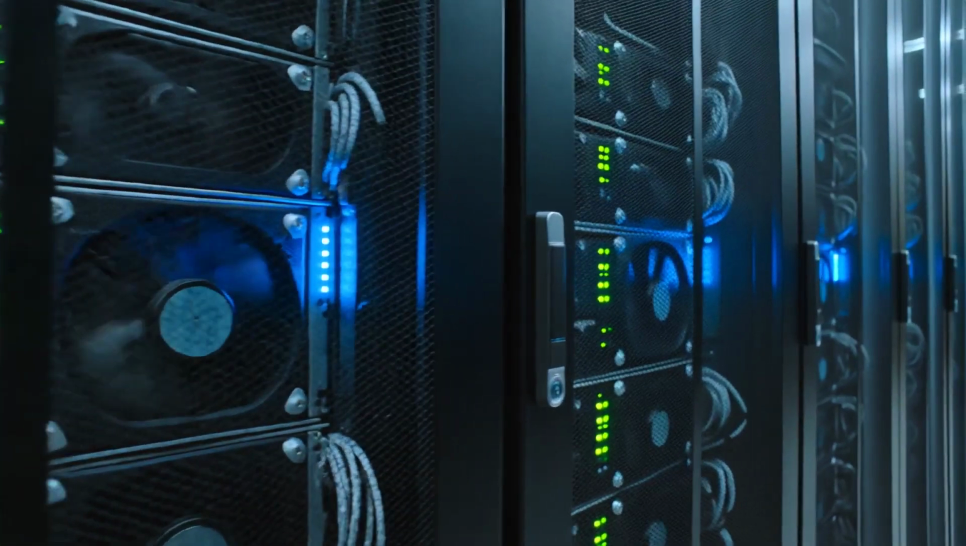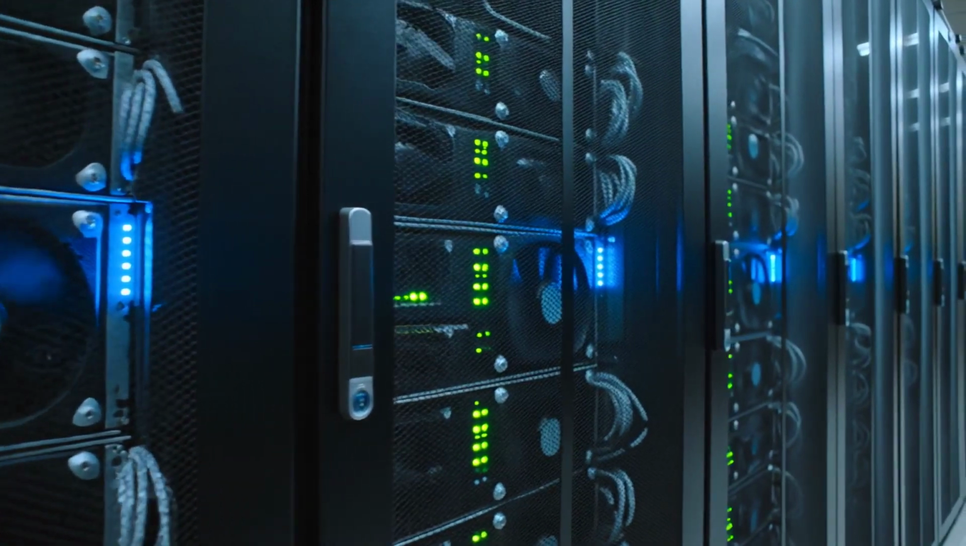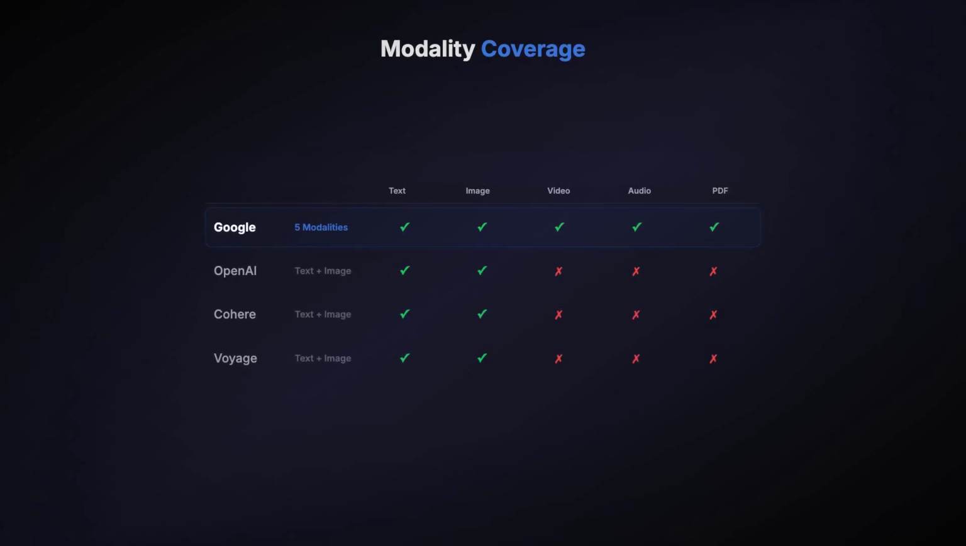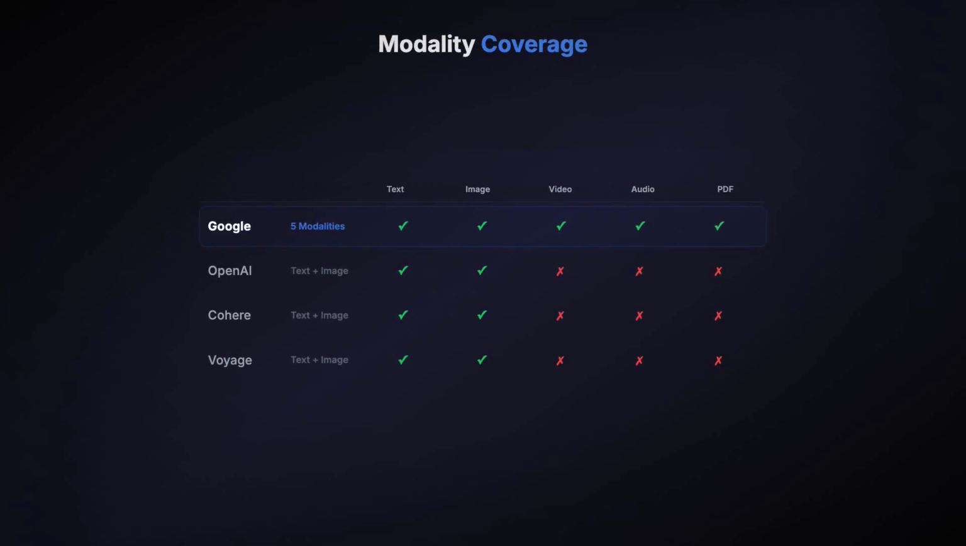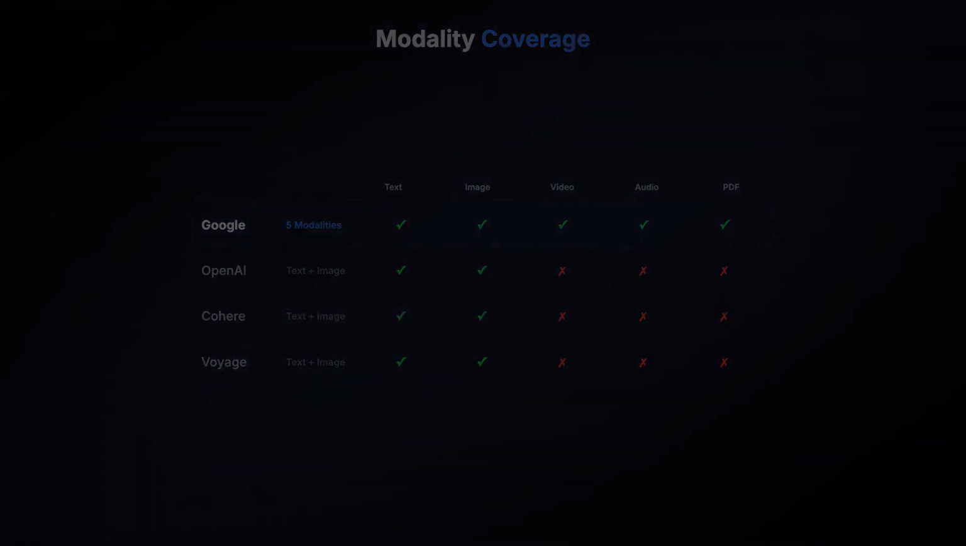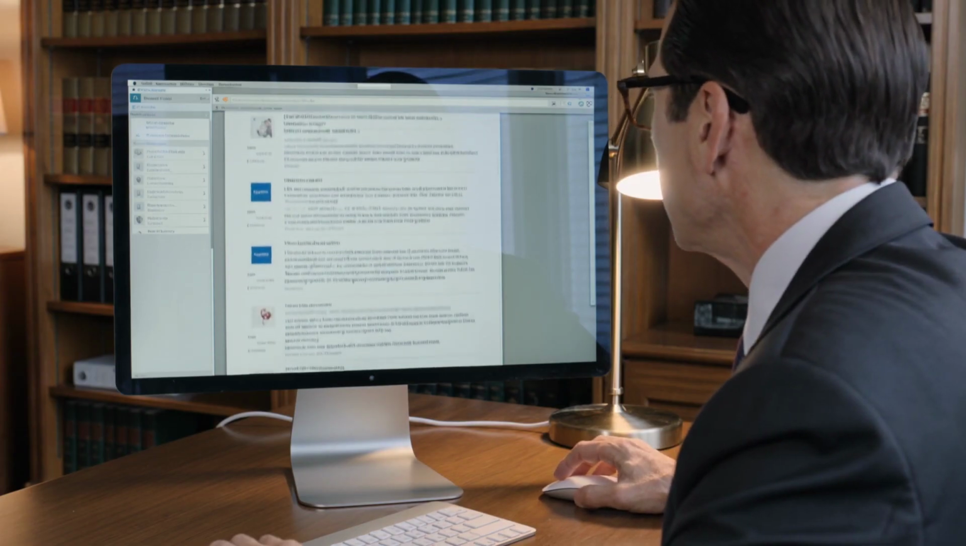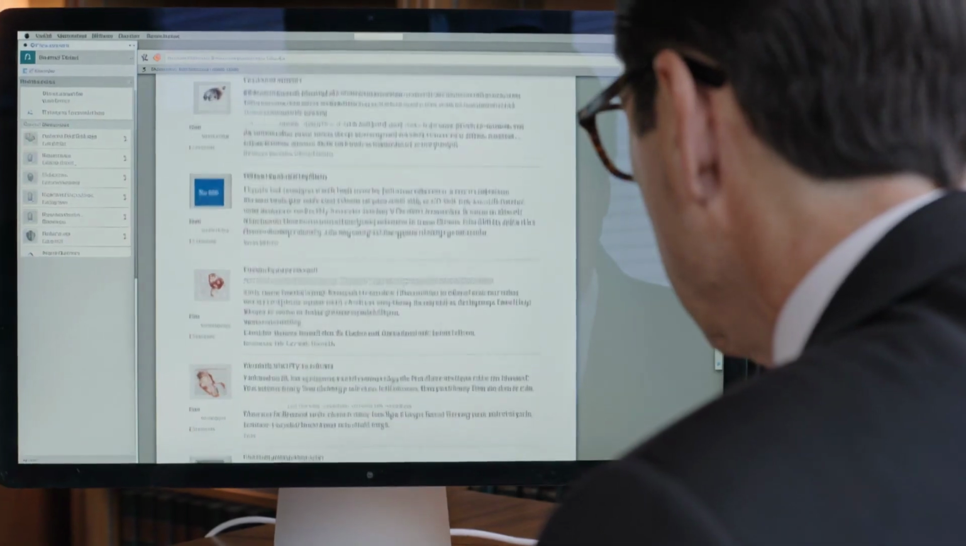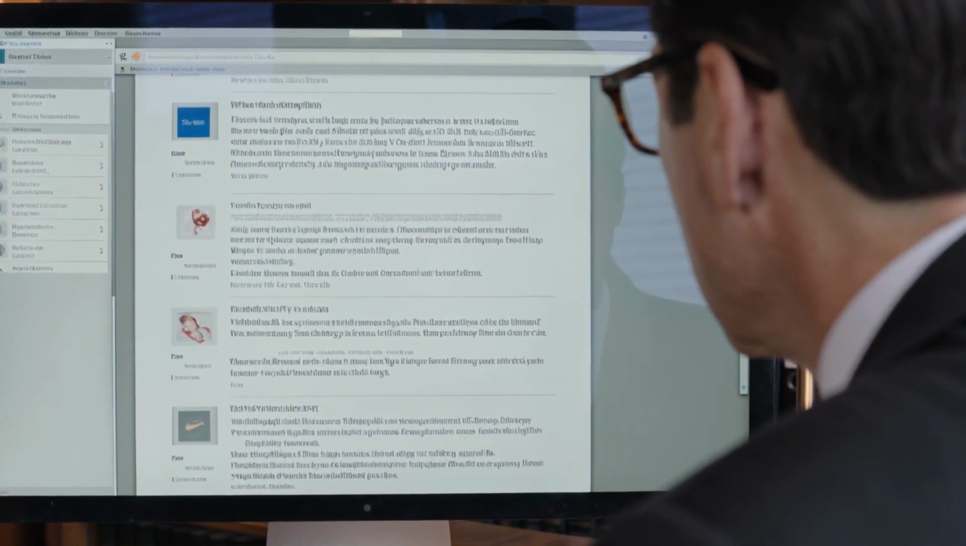So, is it actually worth switching? Let's look at who wins and who should wait. The competitive gap is massive. OpenAI's CLIP, released in 2021, sits 10 to 16 points behind modern models and only handles text plus images. Cohere's Embed v4 covers text and images. Voyage covers 2 modalities. None of them touch video, audio, or documents. Gemini Embedding 2 is alone in the 5 modality space.